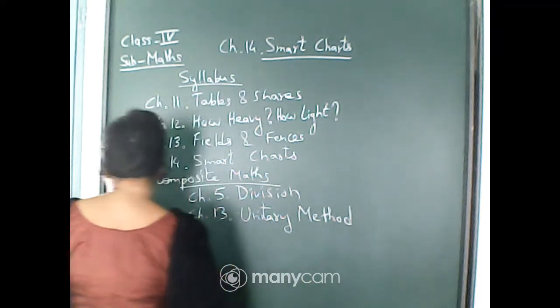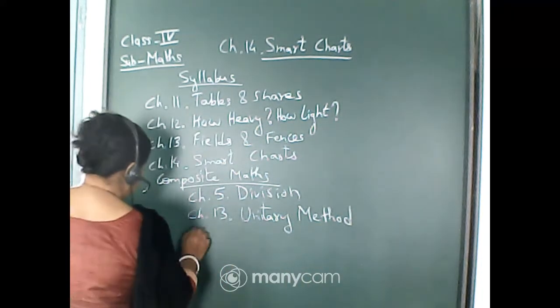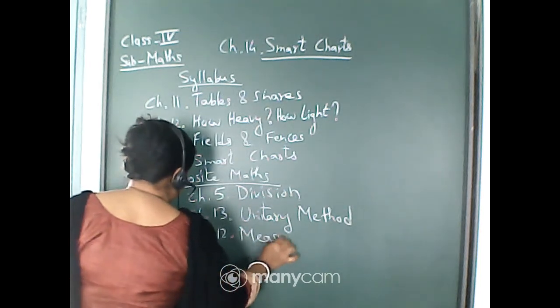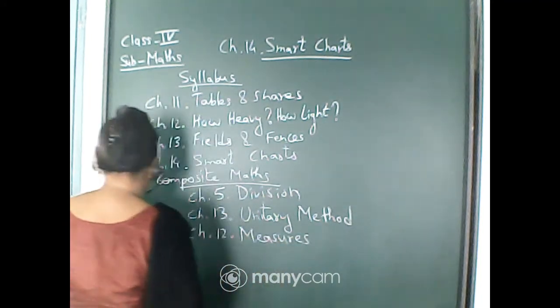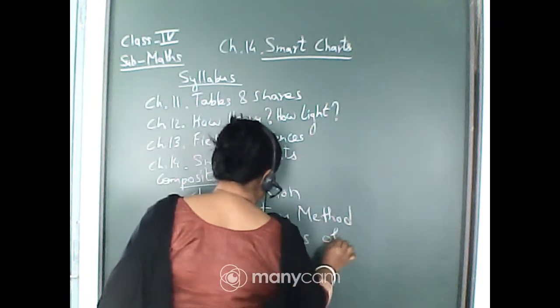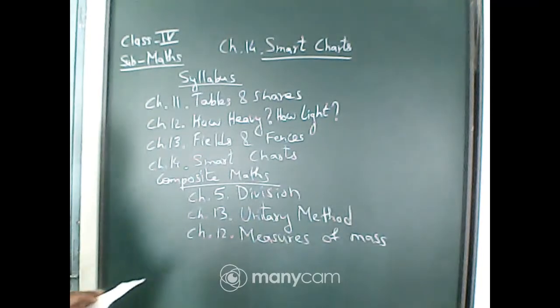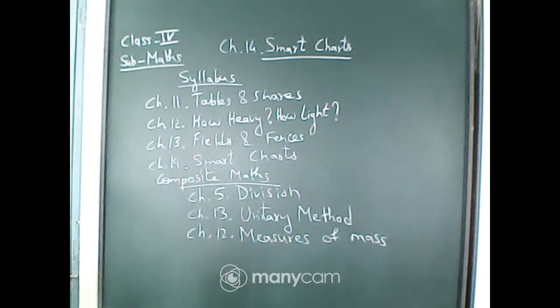And chapter number 12, measures of mass. Only these 3 chapters you have for your composite maths. Okay.